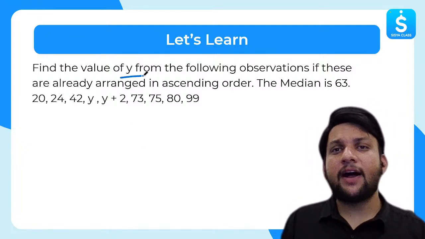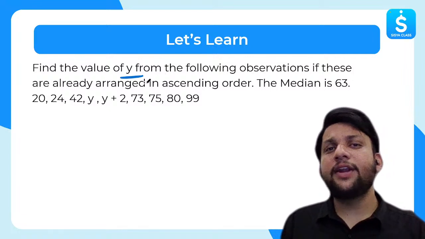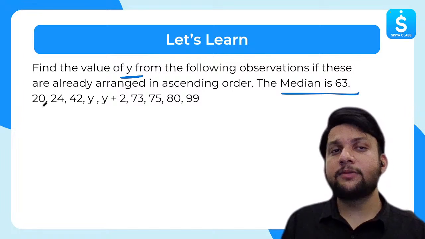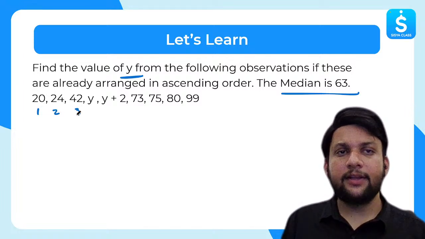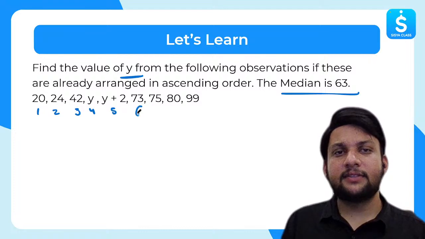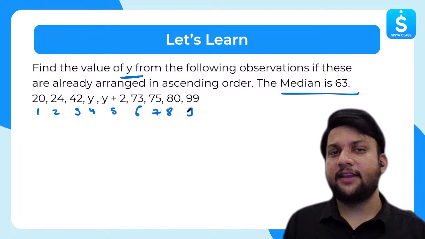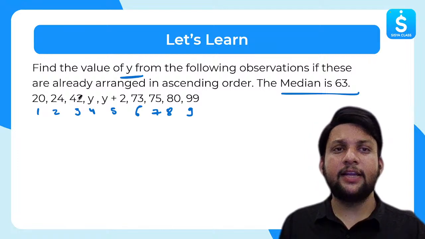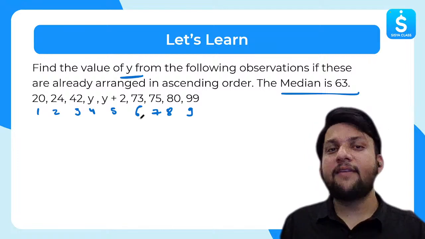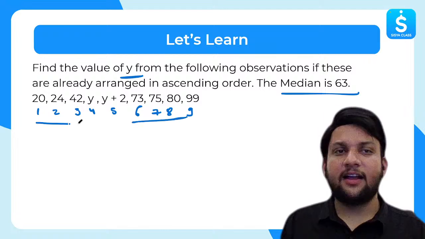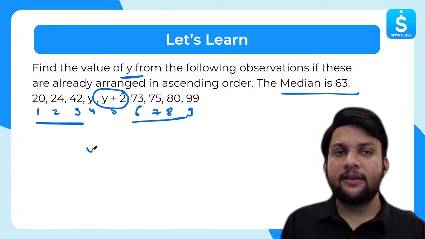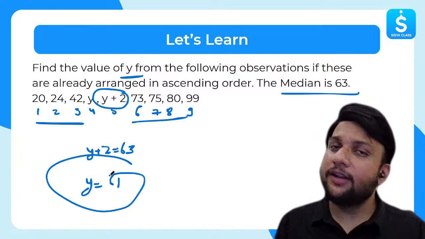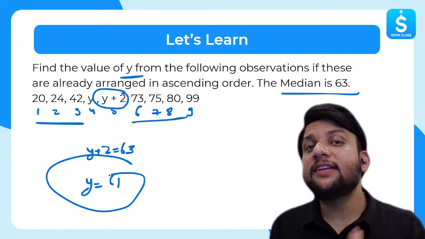What is the question? Find the value of y from the following observations, if these are already arranged in ascending order, the median is given as 63. Now, first thing first, how many observations can you see? 1, 2, 3, 4, 5, 6, 7, 8, and 9. So there are in total 9 observations. So which is the middle value? See, this one. Got it? That is y plus 2, the median. So y plus 2 is 63. So what is the value of y? y is 61.